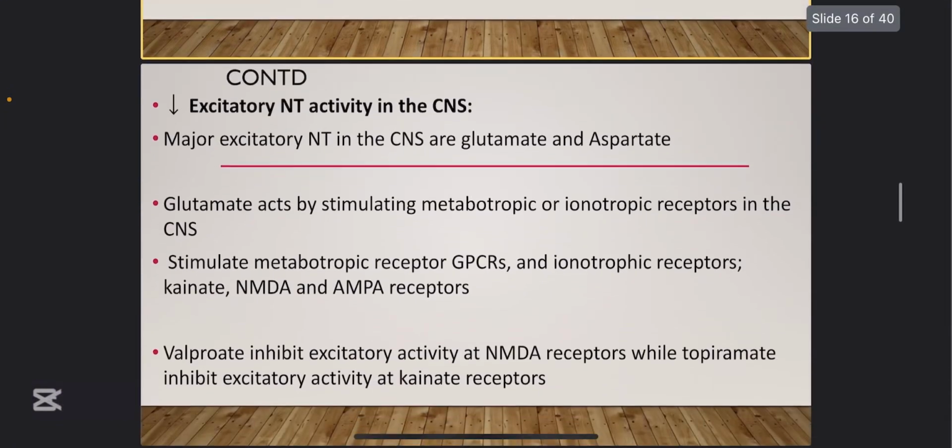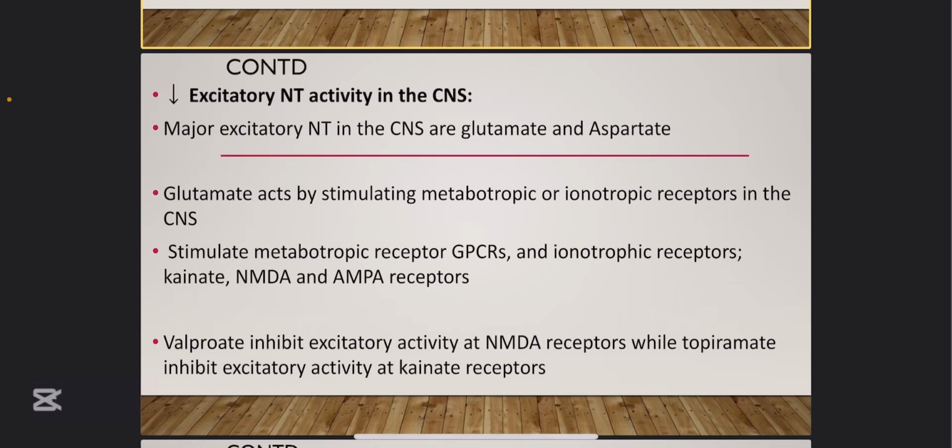The third mechanism of action: drugs that decrease excitatory neurotransmitter. Excitatory neurotransmitters are the cause of excessive excitation, so you want to reduce them. The major excitatory neurotransmitters in the brain are glutamate and aspartate. For glutamate and aspartate to act, they normally act using receptors. The receptors that they act on can be metabotropic receptors or ionotropic receptors. There are different examples of ionotropic and metabotropic receptors that they bind to. Example is kainate, NMDA, AMPA. These are receptors that glutamate and aspartate bind to.